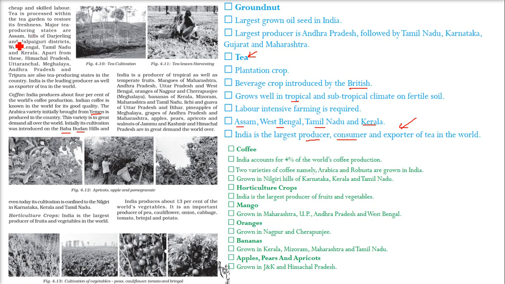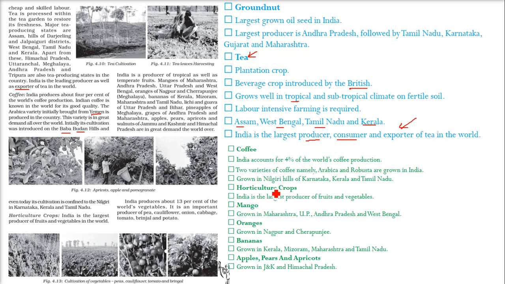The major tea producing states are Assam and the hills of Darjeeling, Jalpaiguri district in West Bengal, Tamil Nadu and Kerala. Apart from this, Himachal Pradesh, Uttaranchal, Meghalaya, Andhra Pradesh and Tripura are also tea producing states. And as we said, we are a producer as well as the leading exporter of tea.